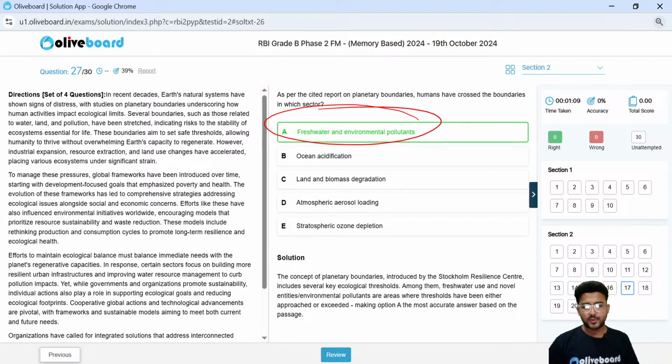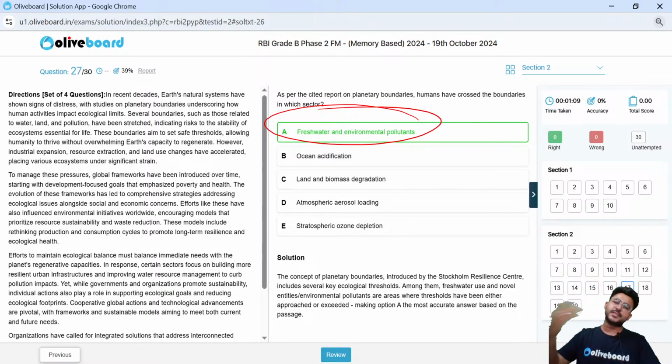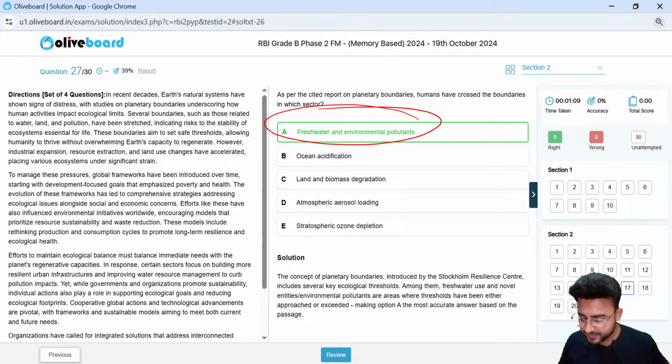However, I will advise you guys, if the para is too long, you can leave it for later. First, try to attempt as many other questions that are in your strong zone as possible, because the aim is not to attempt all the questions. The aim is to attempt those questions of which you are very sure about, right? Whatever you attempt, do it very well. And sometimes you need to make a calculated guess as well. Likewise, we have seen in this particular question, right?